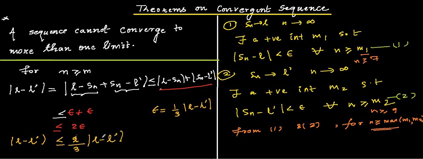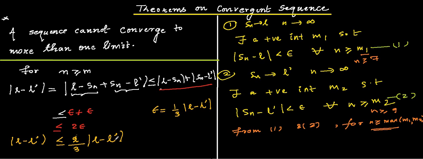Now just imagine, have you ever seen a situation where a part is greater than the whole? No. Here, this is the whole quantity and 2 by 3 of it is only a part of mod L minus L dash. So this relation is not true, and from here we get a contradiction. This relation is never possible.